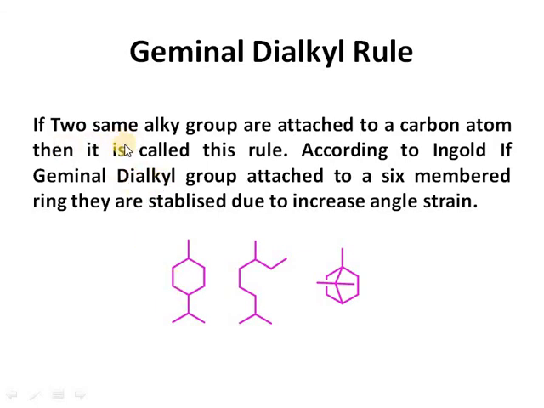So this rule shows that if two same alkyl groups are attached to a carbon atom, it is called the geminal dialkyl rule. But according to this scientist, geminal dialkyl groups attached to a 6-membered ring are not stabilized, because of the increased angle strain in the 6-membered ring. Groups on smaller rings relieve the angle strain, and therefore the ring will be stabilized. Thank you.